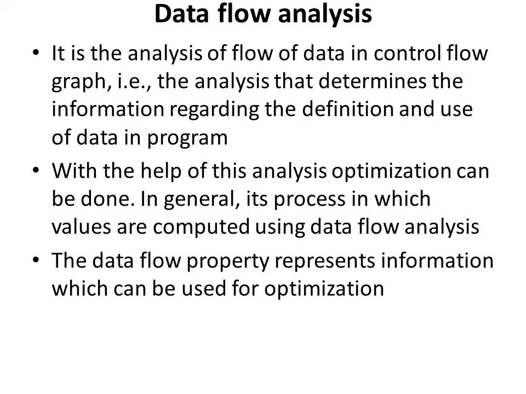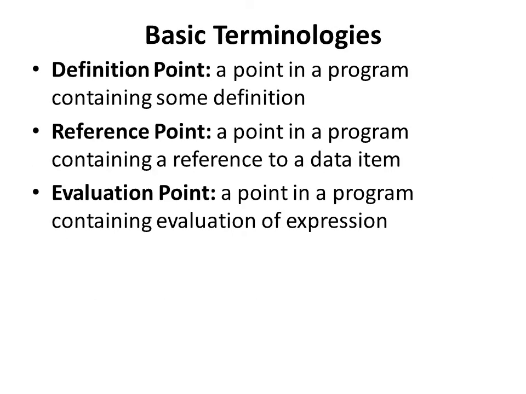In general, it's a process in which values are computed using data flow analysis. The data flow property represents information which can be used for optimization. Coming to machine dependent optimization, they are based on register allocation and utilization of special machine instruction sequences. This is based on assembly language instructions.